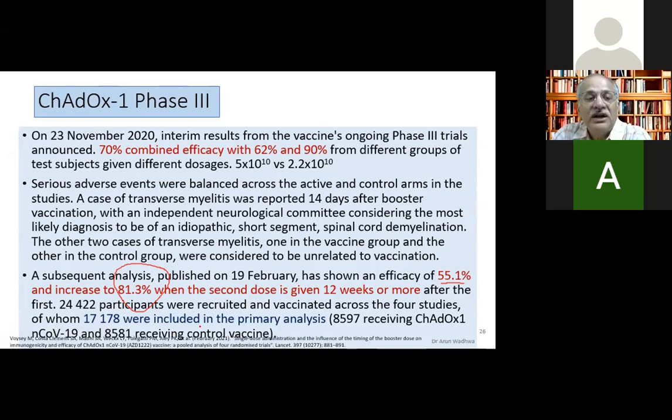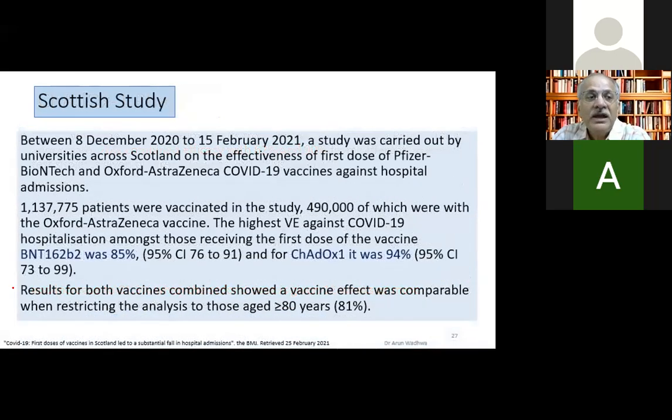These were done in large studies, 24,000, 17,000 were included in the primary analysis, and out of which these data came in. This is a very interesting Scottish study, which I thought I should bring to your notice. This was done in Scotland, various universities there. There were 1 lakh, that means a large population who were vaccinated in the study. Half of them were given AstraZeneca and half were given the Pfizer vaccine.